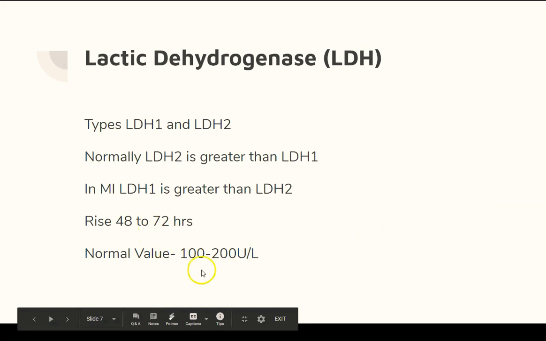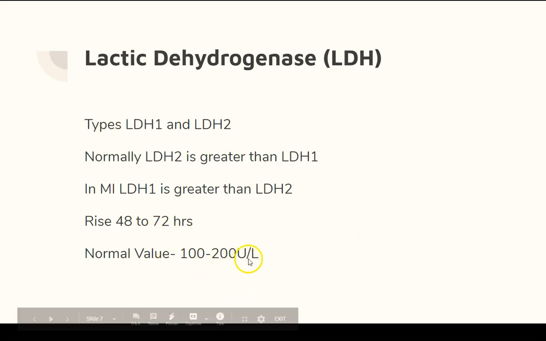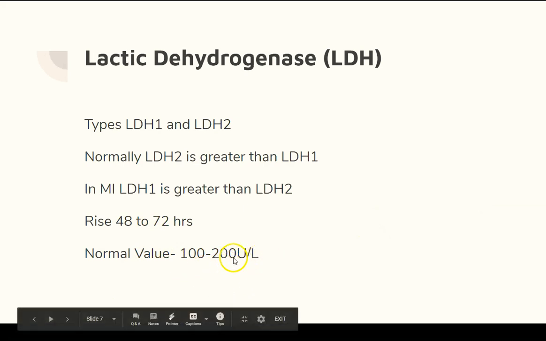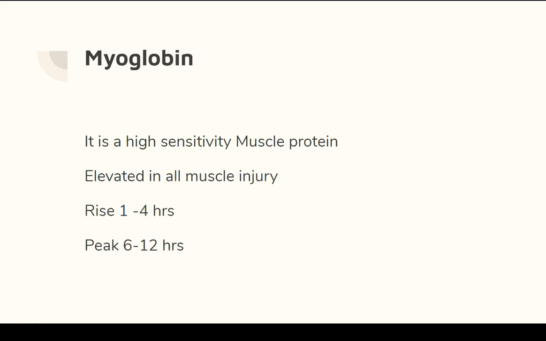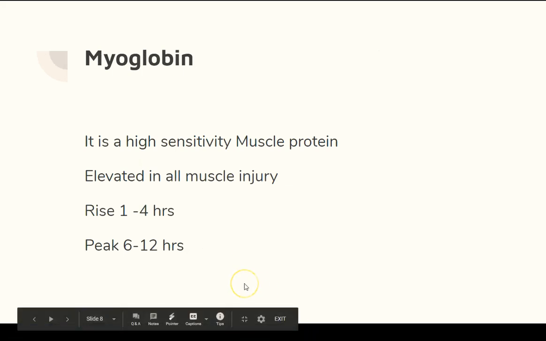The normal value is 100 to 200 units per liter. Sometimes in myocardial infarction it will be more than 200. LDH1 we are talking about, lactic dehydrogenase. The next one is myoglobin. So myoglobin is a muscle protein. So any kind of muscle injury, this myoglobin raises.